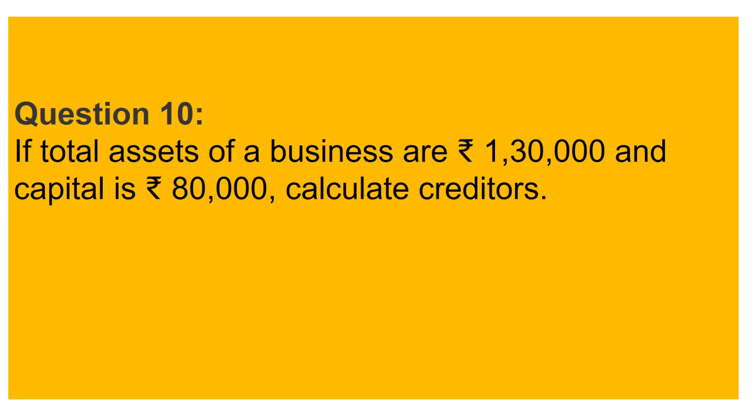Question number 10. If the total assets of the business are 1,30,000 and capital is 80,000, calculate creditors. They are asking you to calculate creditors, and you know creditors are included in which category? Assets, capital or liabilities? The answer is creditors are included in liabilities. Fine. So let's start the solution.